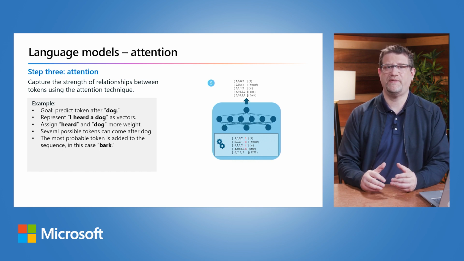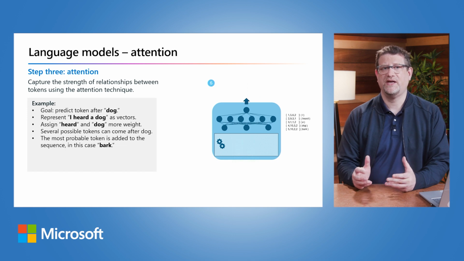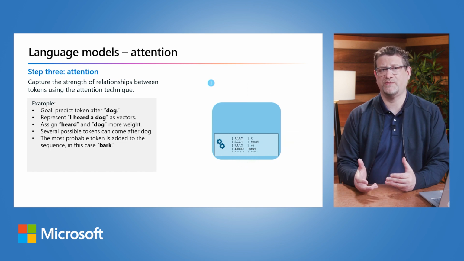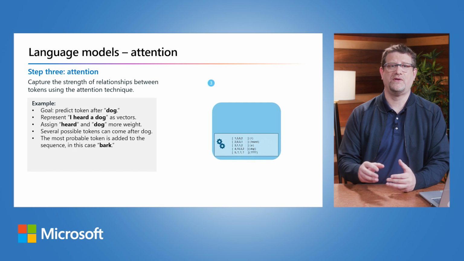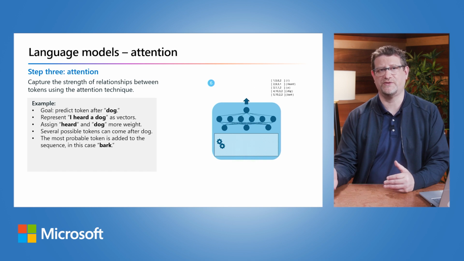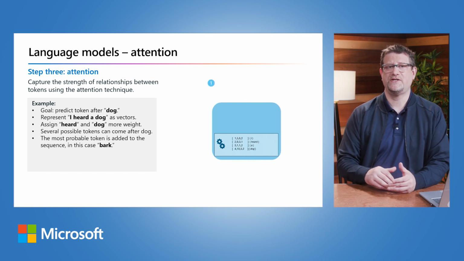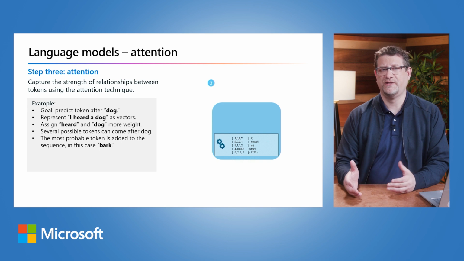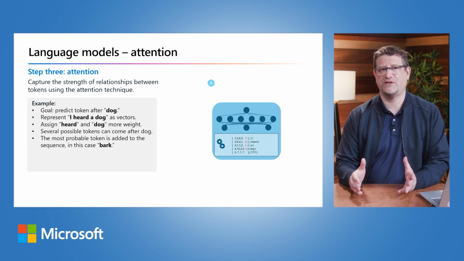A sequence of token embeddings is fed into the attention layer. Each token is represented as a vector of numeric values, and the goal in the decoder is to predict the next token in the sequence, which will also be a vector that aligns to an embedding in the model's vocabulary. The attention layer evaluates the sequence so far and then assigns weights to each token to represent their relative influence on the next token.